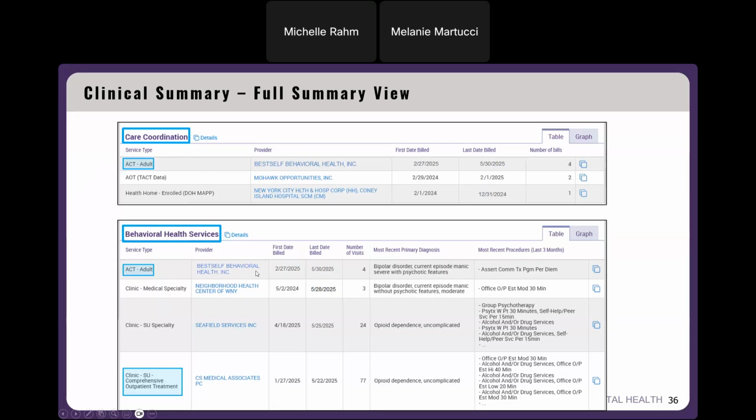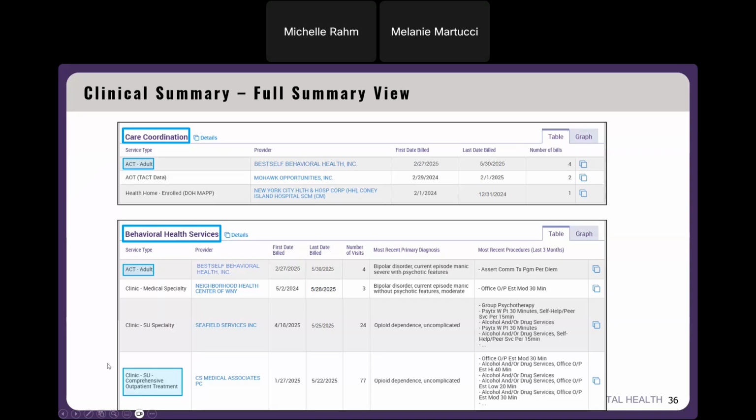So you can see the provider name, the first date billed and the last date billed, the number of services, the most recent primary diagnosis, which you don't get up here in the care coordination section, and the most recent procedure for ACT information.